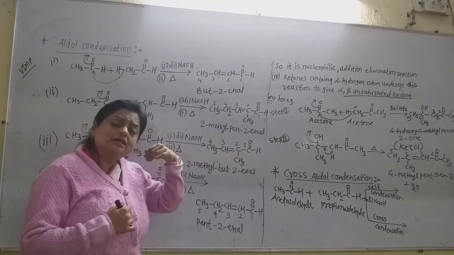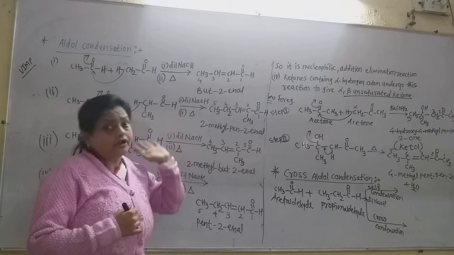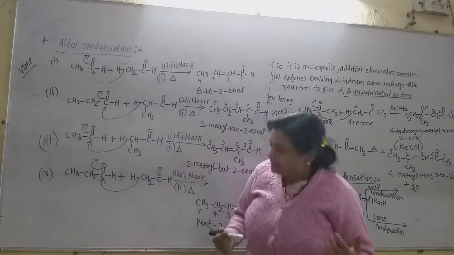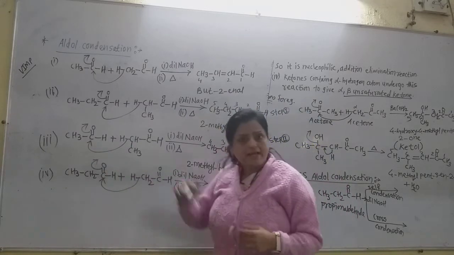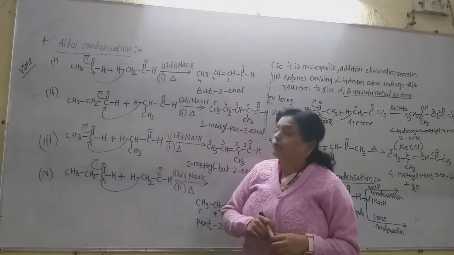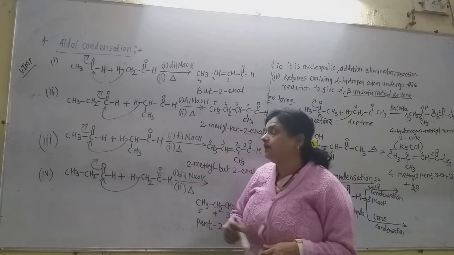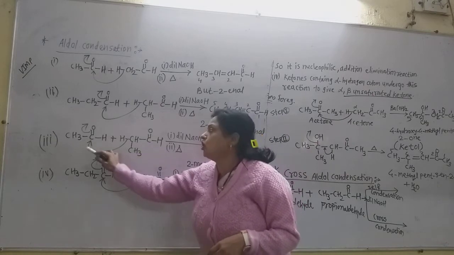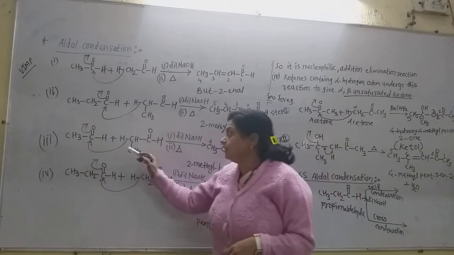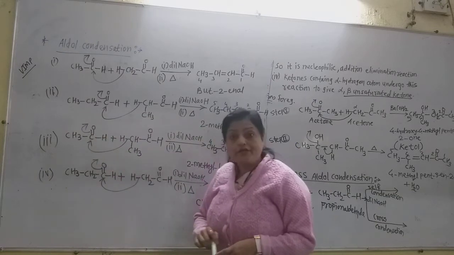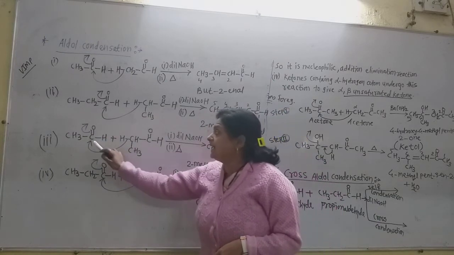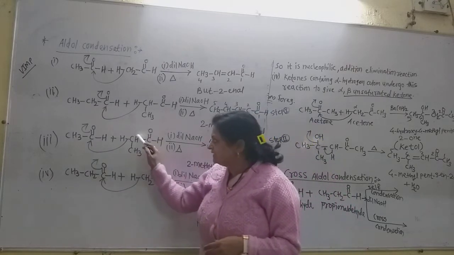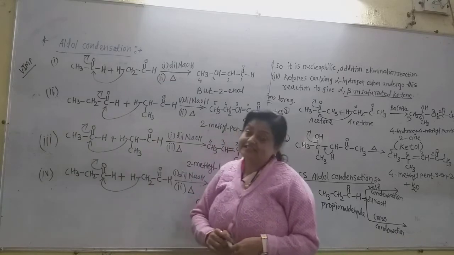Now both these are the self condensation aldol products. Now let us see how the cross aldol works. In cross aldol condensation, take only one molecule of acetaldehyde and another molecule of propionaldehyde. Two different aldehydes are taken here. Now first, the alpha carbon of the propionaldehyde attacks the carbonyl carbon of the acetaldehyde. Now here is the formation of the OH group and this carbon attaches to this carbon. But after elimination of the water molecule, this hydrogen and the OH on this carbon get eliminated.